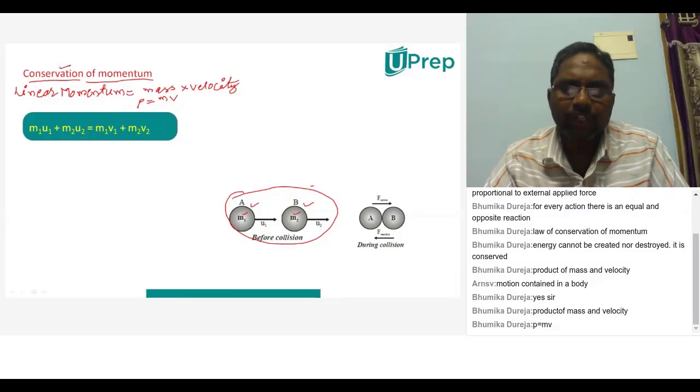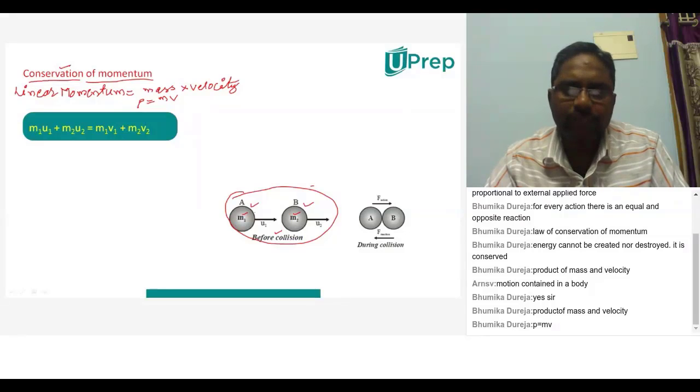Without an external force, let us think that these two have collided with each other. You may know that collision means touching each other. These are colliding without any external force. They are moving with different velocities and they touch each other. And why are we learning about collision? In this collision, we are going to prove that the momentum before and after will remain constant.